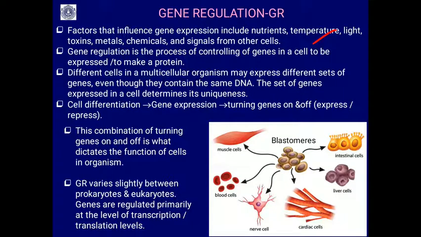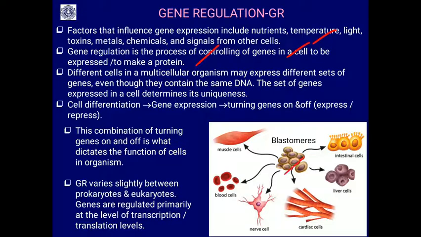So, gene regulation is the process of controlling the genes in a cell to be expressed to make protein. So, it is what type of proteins should be manufactured, or else this is nothing but gene expression. Different cells in a multicellular organism may express different sets of genes even though they contain the same DNA. The set of genes expressed in a cell determines its uniqueness.